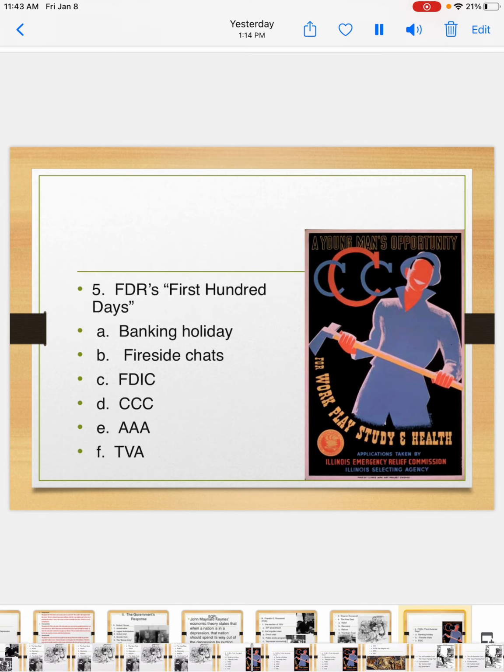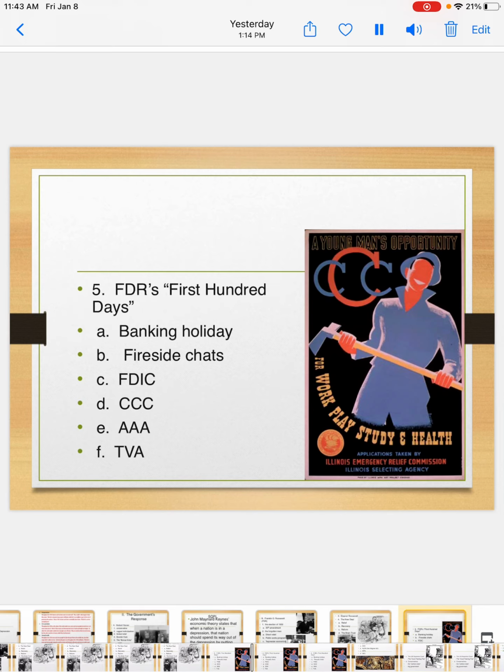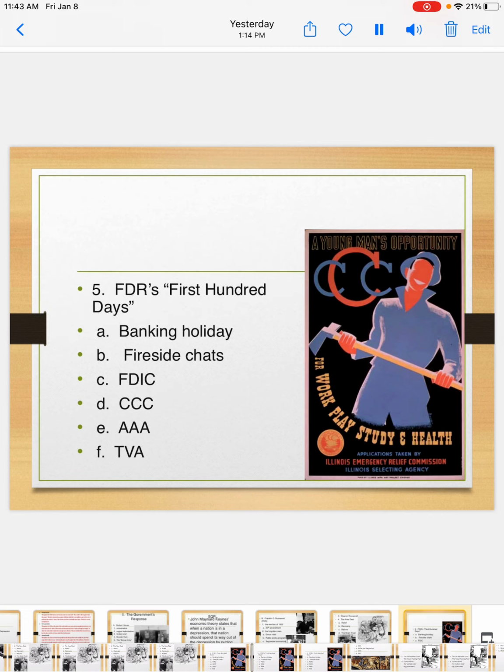They felt like he was sitting right there in their living room, and they felt like he really knew them and understood them, and they formed a really personal connection with FDR because of these speeches. And they called these speeches fireside chats. Families would gather around a fire on the radio and listen to FDR.